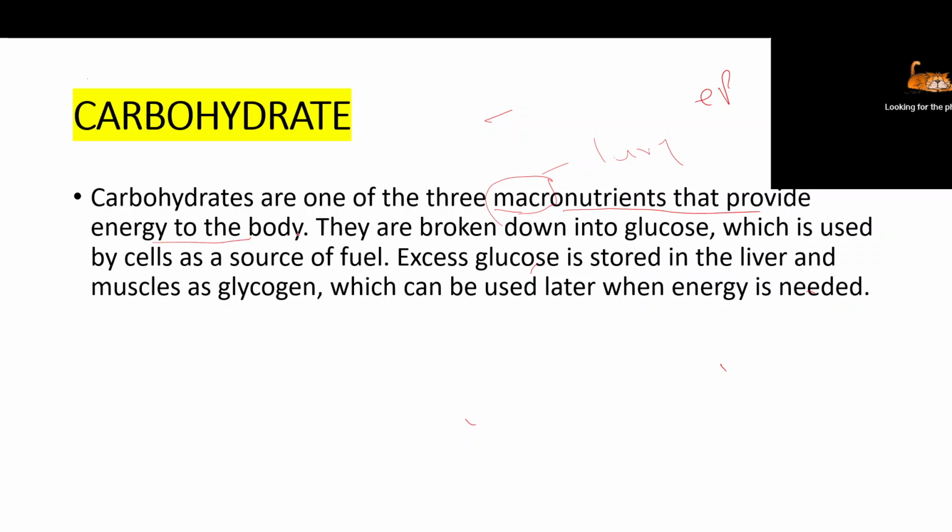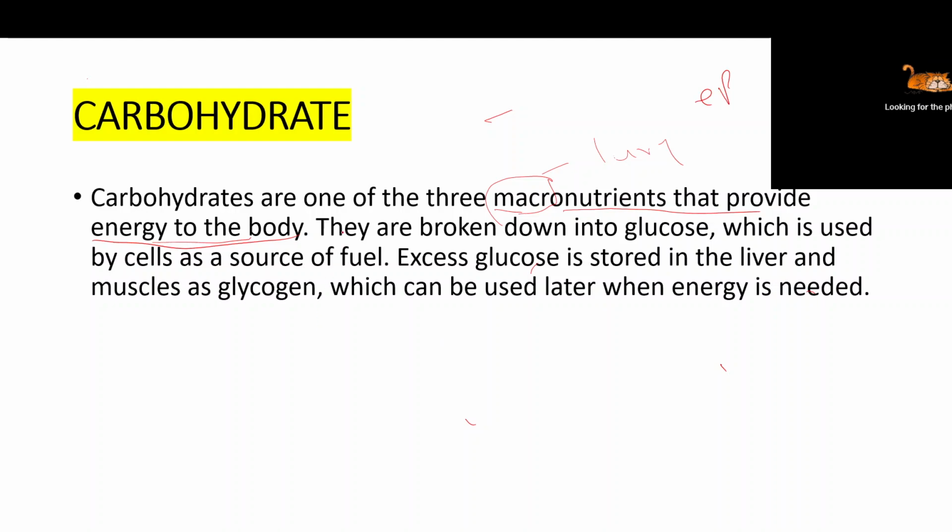Almost every cell and tissue of our body gets energy from carbohydrate. But minerals and vitamins are micronutrients; we are not getting vitamins and minerals in large quantity, only very small quantity. But carbohydrates, proteins and fats are macronutrients. A large quantity of fats, protein and carbohydrates is required.